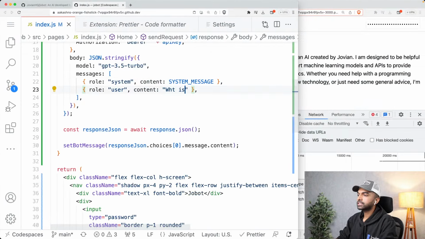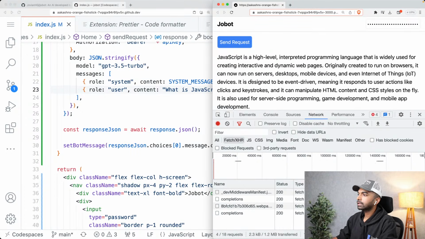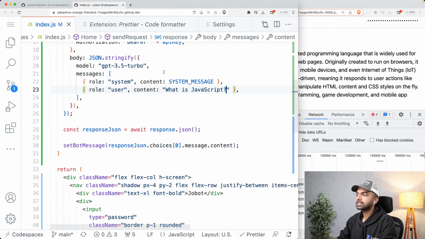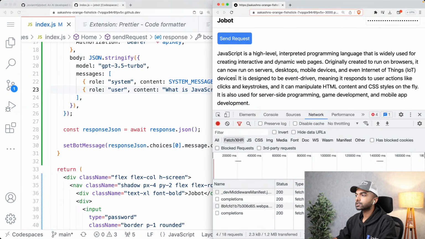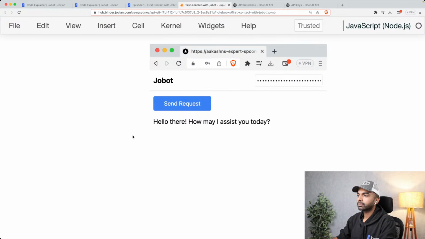I can even check out maybe another response. So if I just say, what is JavaScript as the content message, and let me just send request, then it is going to give me an introduction about JavaScript. Ideally, what we want is an input box from where the user can type a message, and then a message history that is also sent. But you can see that Jobot is already useful for us. It is telling us information that we want to know.